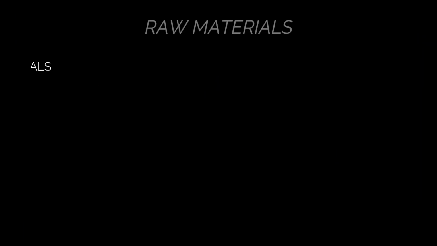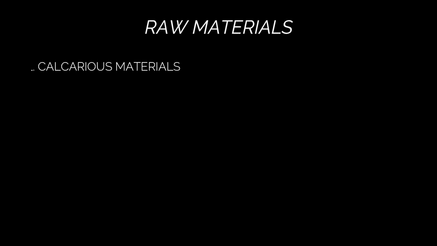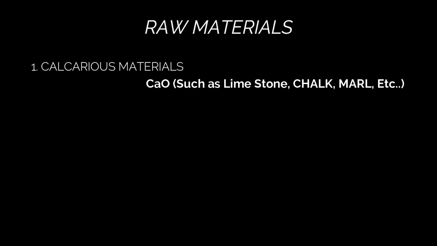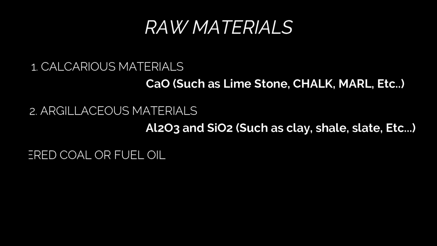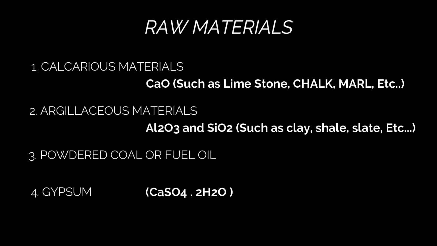Raw materials, friends. The raw materials for the manufacture of cement are calcareous materials, that is calcium, limestone, chalk, marl, etc., and argillaceous materials, such as clay, shale, slate, etc., and powdered coal or fuel oil, and finally gypsum, that is CaSO4·2H2O.